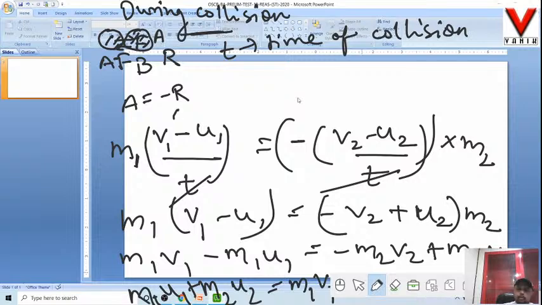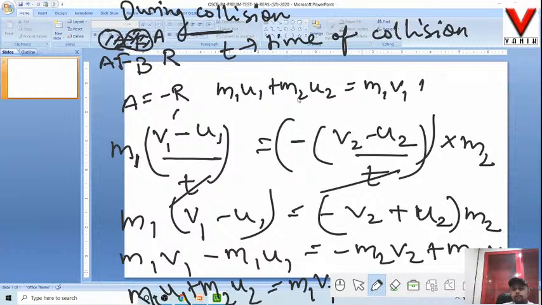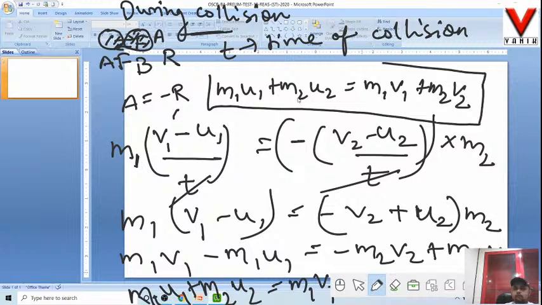So I can write this as m1 u1 plus m2 u2 is equal to m1 v1 plus m2 v2. Just a minute, there is no space over here, let me write it here. Okay, so I can write this as m1 u1 plus m2 u2 is equal to m1 v1 plus m2 v2. Finally, this is how we derive the equation for the law of conservation of linear momentum.